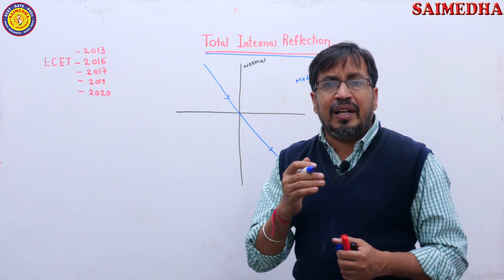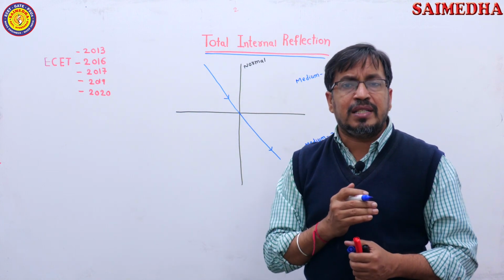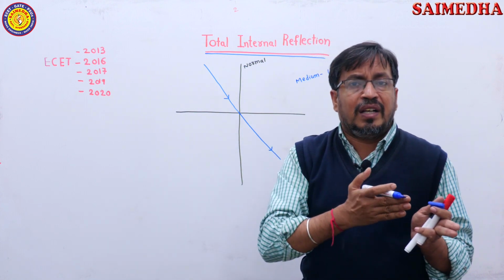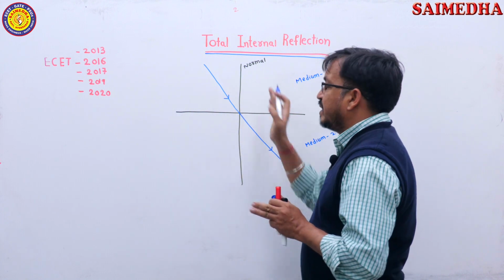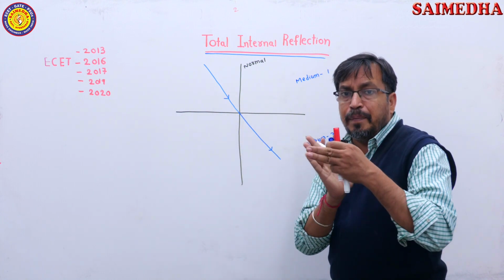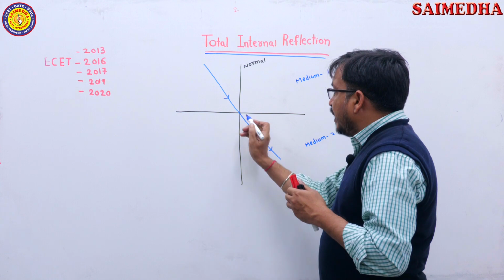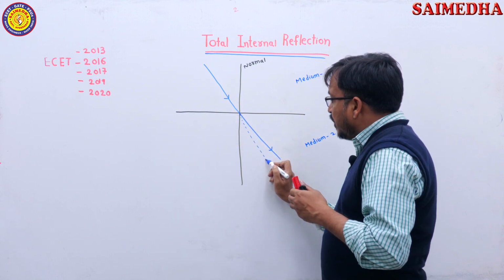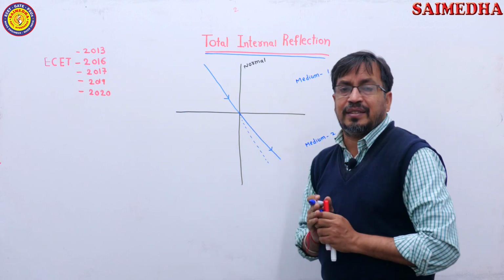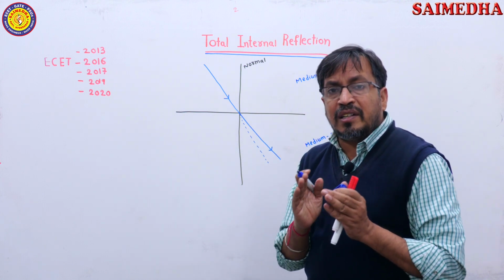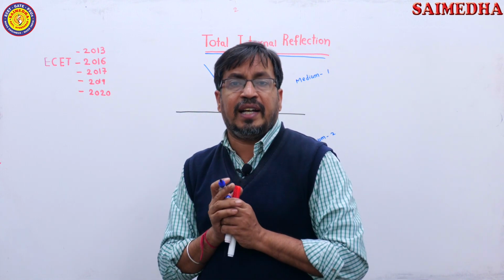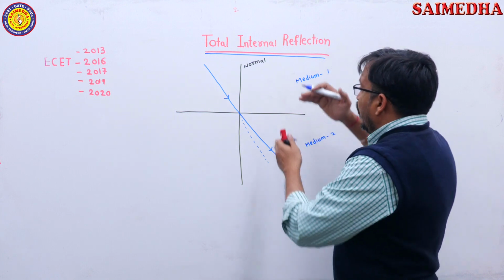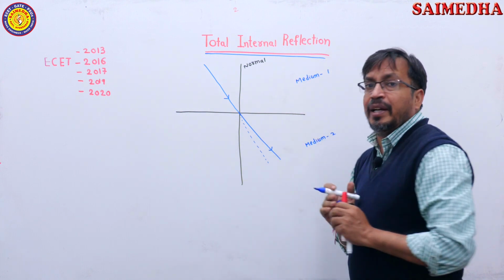Here what is the meaning of refracted? It means the bending nature of the light. The bending nature of the light is known as refraction. So the light ray will be bending from its actual direction, for example like this. So the bending nature of the light is known as refraction. When will it exist? When light is traveling from one medium to another medium.